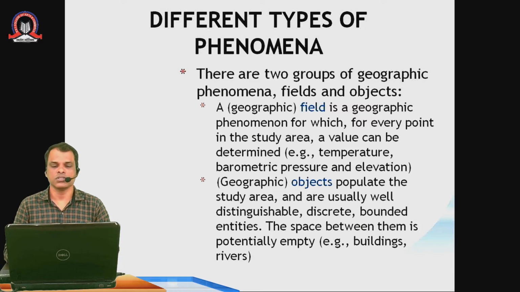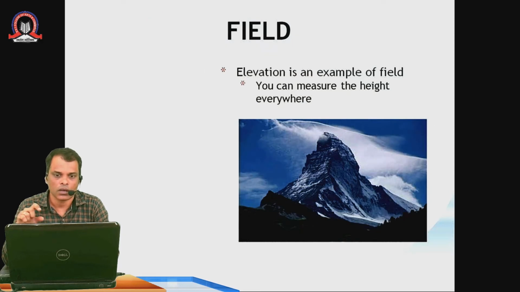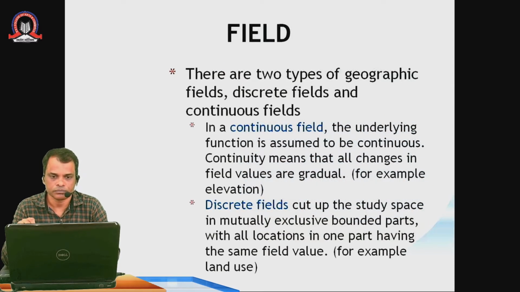This is just a definition. We will try to clear the things. First, we will try to find out what is meant by a field. The example of a field is elevation. You can measure heights. Suppose you can see in the image there is a mountain, and there are different heights over there. It is the same type of thing, so we can call it a field. We will see further things in the next slide.